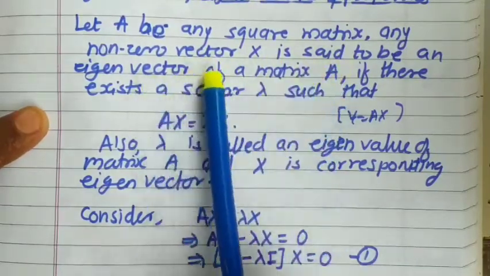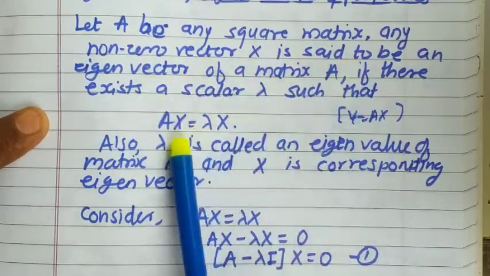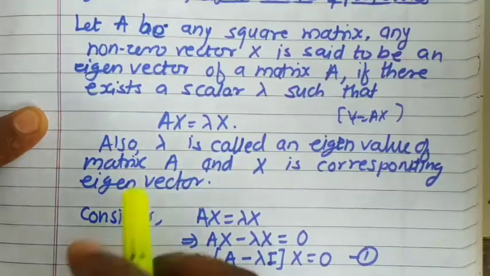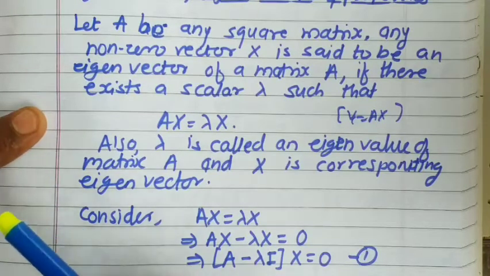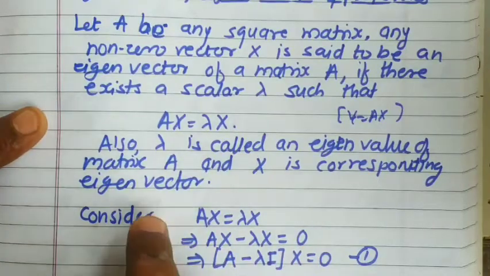A non-zero vector x is called an eigenvector when it satisfies such a relation: Ax equal to lambda times x. So whenever you do the calculation of an eigenvector, it is always a non-zero vector. That is a very important thing.